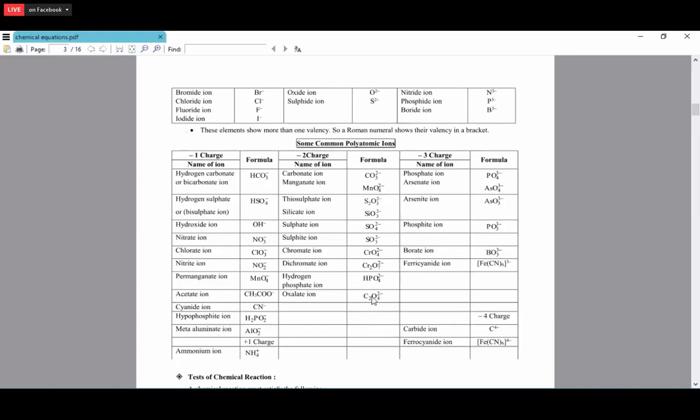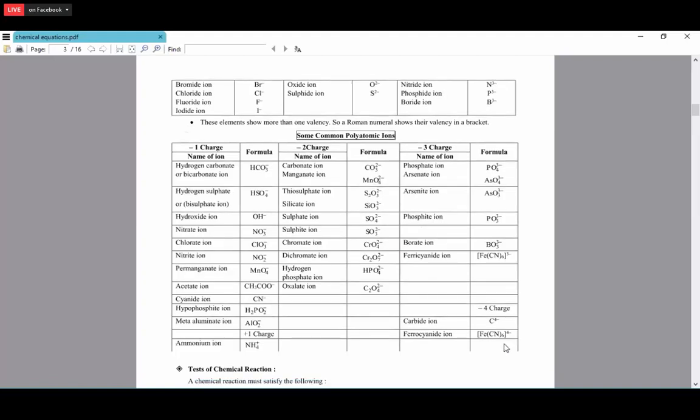Oxalate ion C2O4 -2. Now the -3 charge: phosphate ion PO4 -3, arsenate ion AsO4 -3, arsenite ion AsO3 -3, phosphite ion PO3 -3, borate ion BO3 -3, ferricyanide ion Fe(CN)6 -3. Then the -4 charges: carbide ion C -4, and ferrocyanide ion Fe(CN)6 -4.